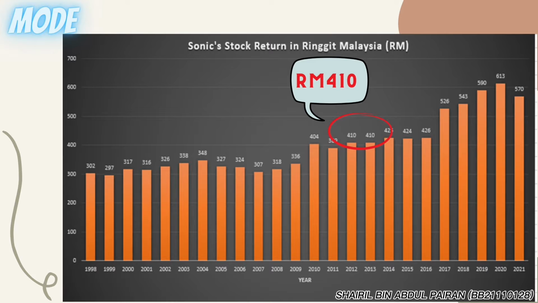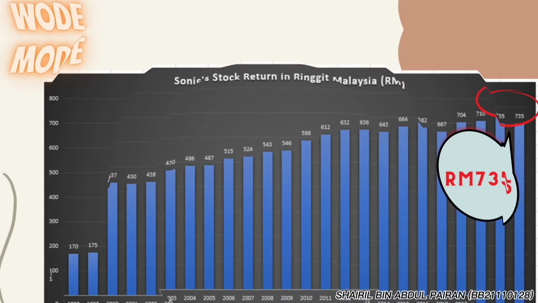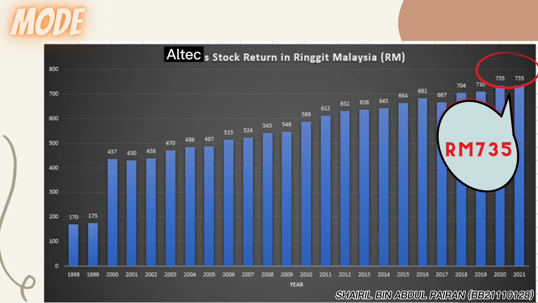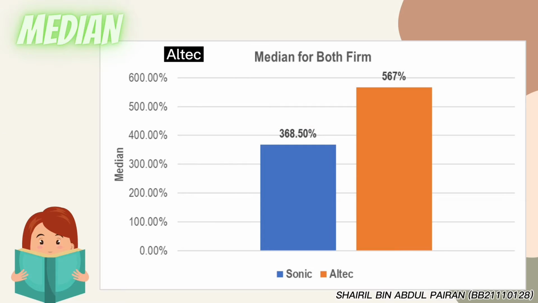Next is the mode. The mode is the most common value in a dataset. In the dataset of Sonic firm, 410 ringgit is the mode because it is the value that appears the most number of times, which is in 2012 and 2013. While for Altec firm, the mode is 735 ringgit because that value appeared twice from 1998 to 2021, which is in 2020 and 2021.